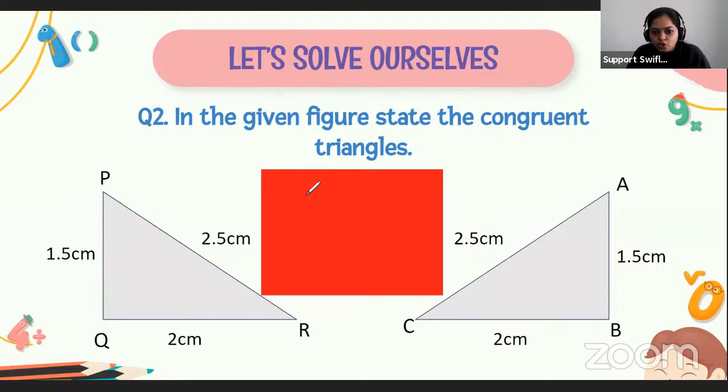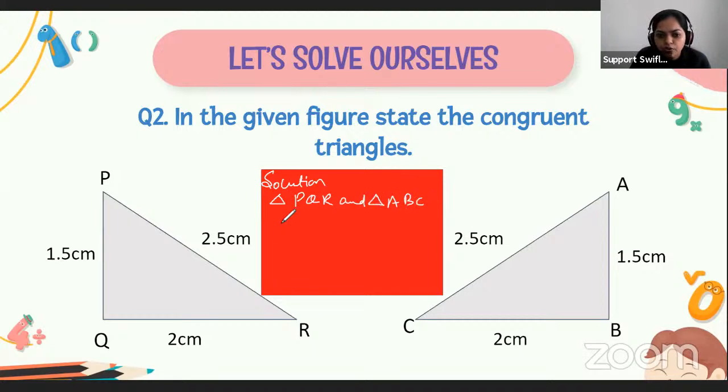Okay, so I'm just providing you the solution so that you will check whether you are doing the solution right or not. So here is the solution. What is given? We are considering triangle PQR and triangle ABC.